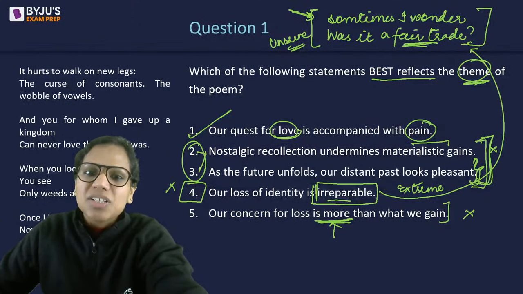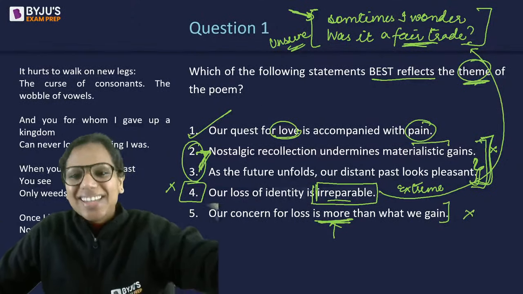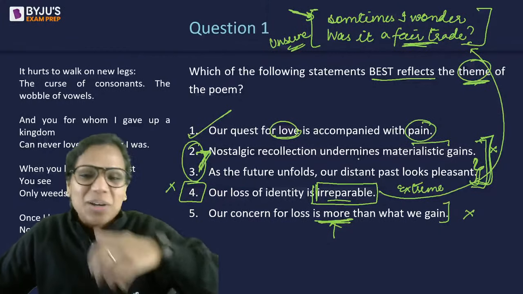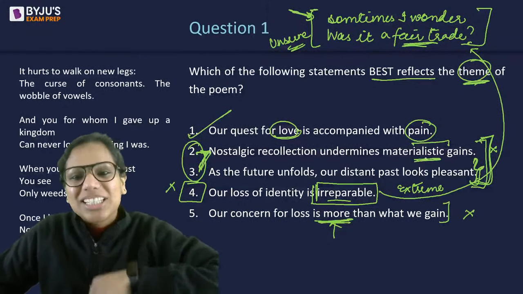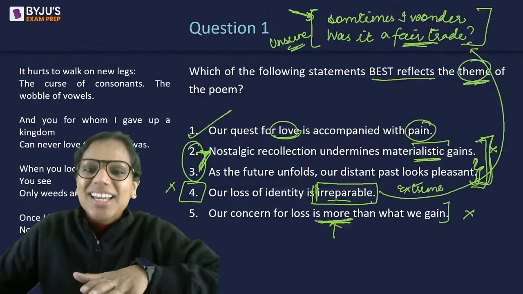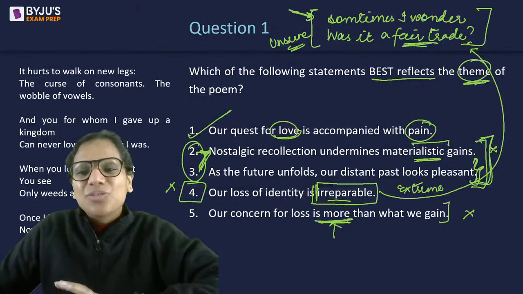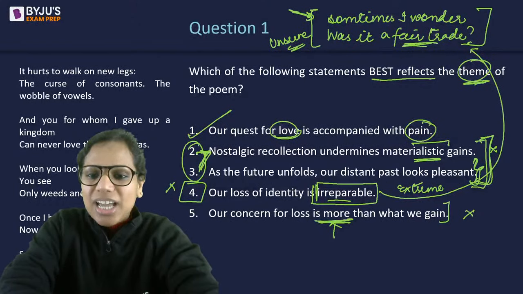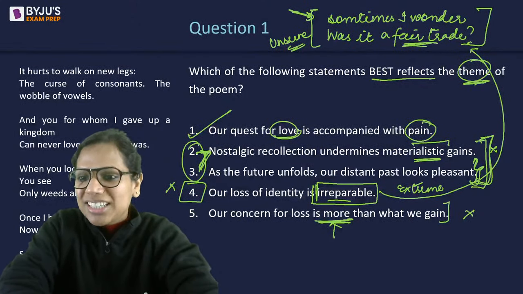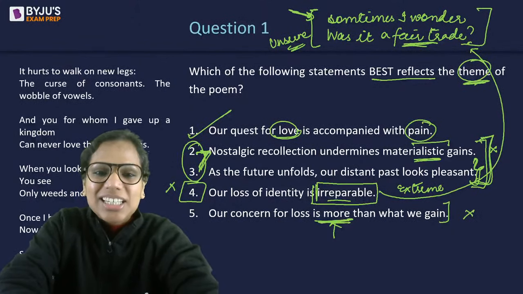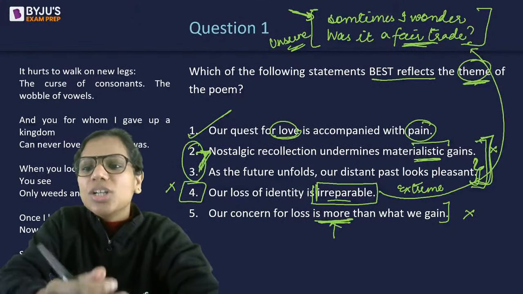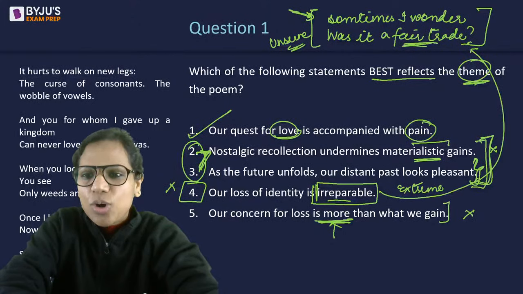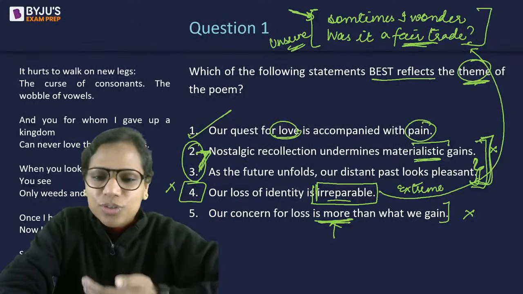Two and three are personal opinions that you guys are deriving, that okay, she feels like this right now, and you know, she's undermining materialistic gains. Oh, all right. The fourth is extreme, and fifth, the conclusion is not drawn in the poem. So I absolutely agree with you, right? This was a tricky question, and one is not something that you think of when you read all the options for the first time.